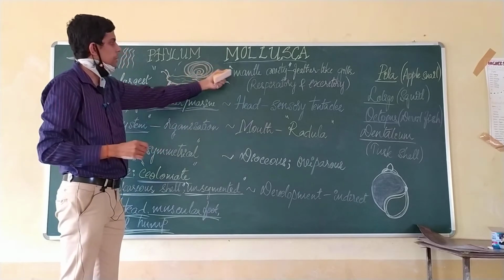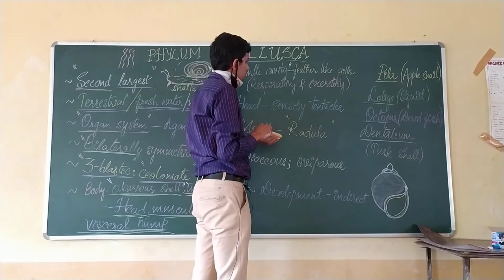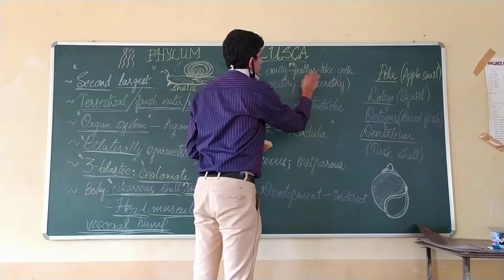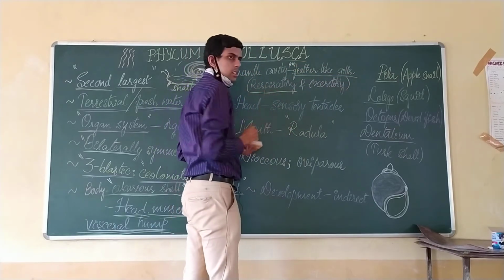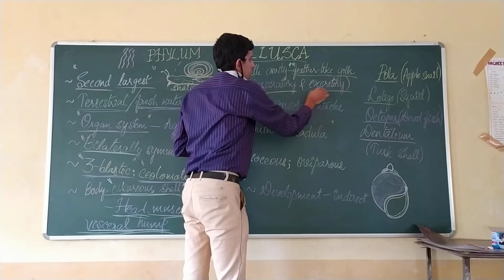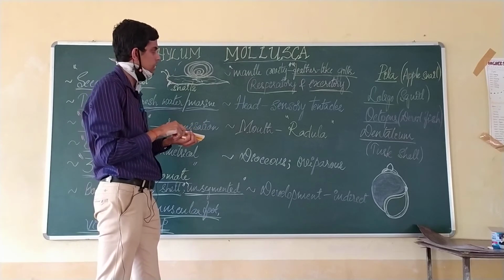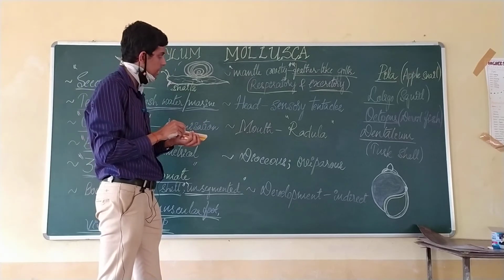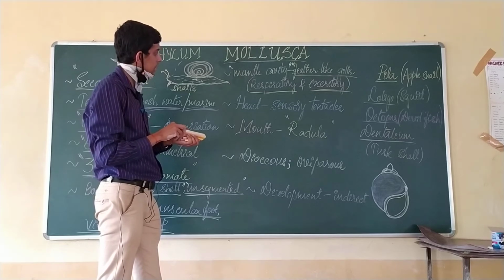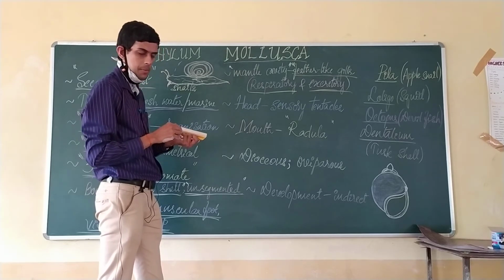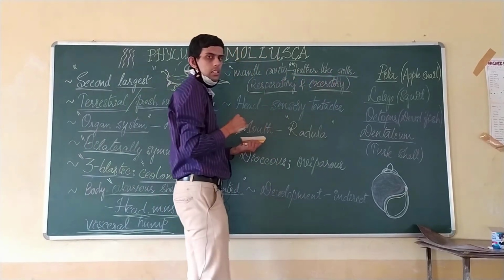That is called the mantle cavity, and there you find feather-like gills. These feather-like gills help in respiratory as well as excretory functions, right. So in the mantle cavity you find feather-like gills, clear.